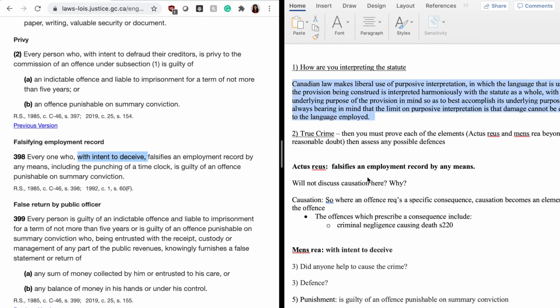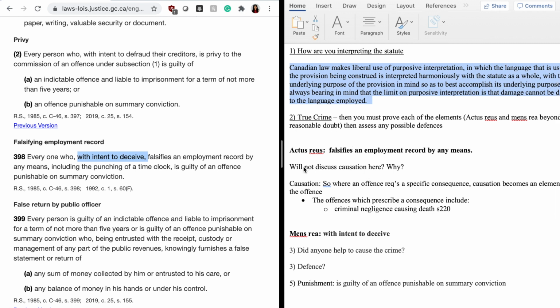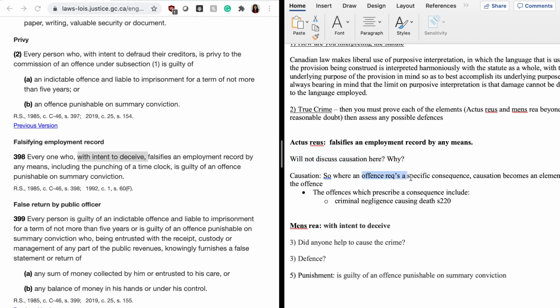Then we want to tell the examiner that we know that the actus reus is falsifying an employment record, and then the mens rea over here is with the intention to deceive. Now, I'm not going to be discussing causation here, which is also an element, because where an offense requires a specific consequence, so for instance, criminal negligence causing death, this is where you need to discuss causation. So in this section, I don't see anything which is requiring a consequence. So I won't be discussing this here.